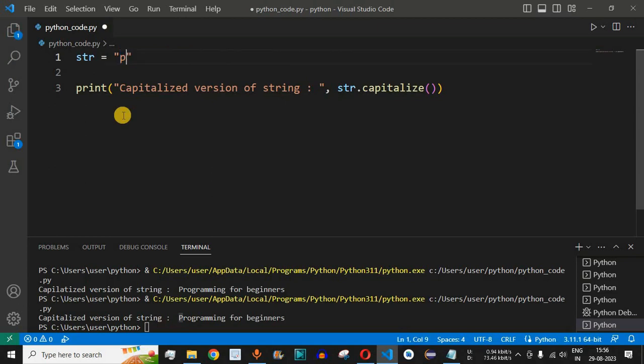Guys, what will be the output if we provide "python language" here? Comment in the comment section below. Please make sure that you practice on your own so that you get the correct answer for this string, that is "python language". Comment in the comment section below with the correct answer. Let us see whether your answer is correct or not.